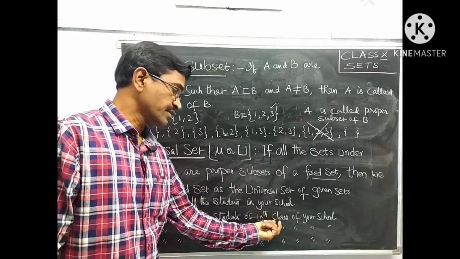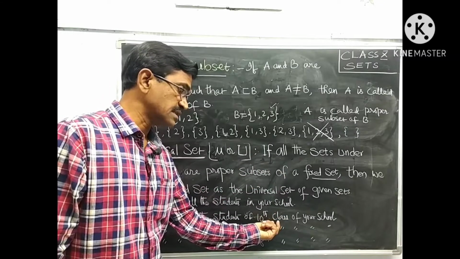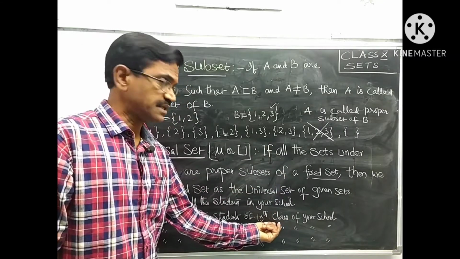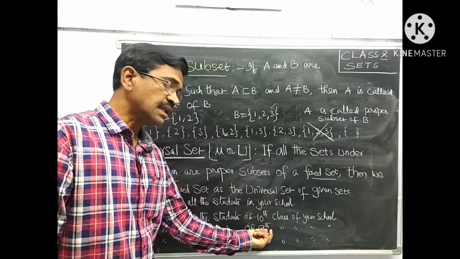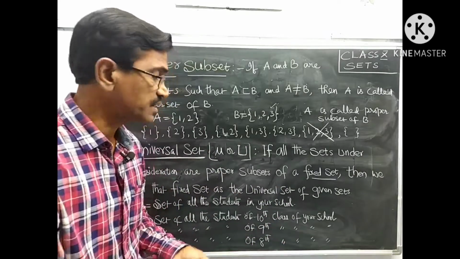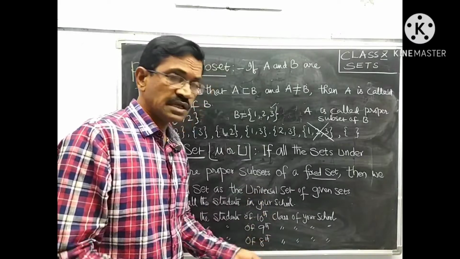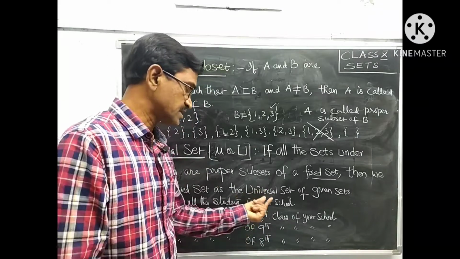The 10th class set is also a subset of your school. 9th class is also a subset of your school. 8th class is also a subset of your school.